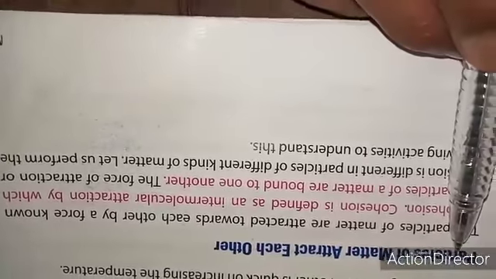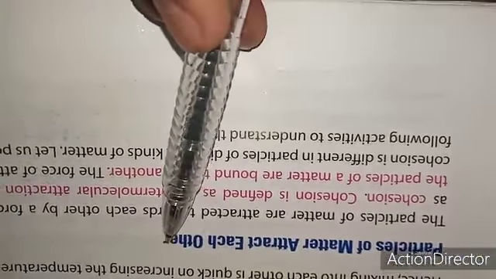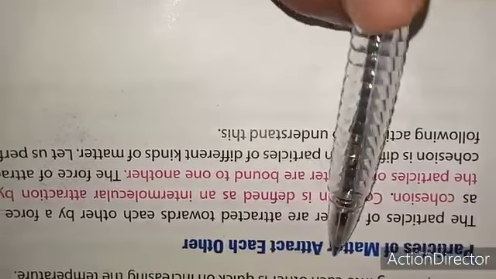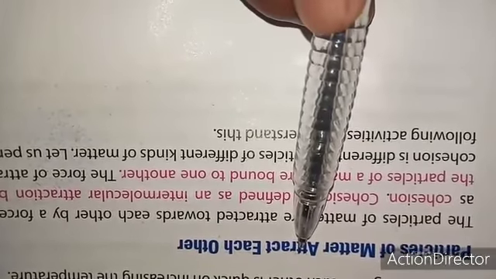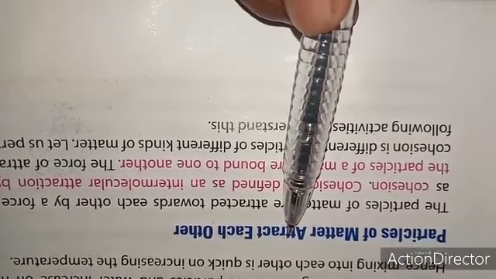The fifth characteristic of matter is that particles of matter attract each other. The particles of matter attract toward each other by a force. This force is called the intermolecular force between the particles of matter. Due to this force, the particles of matter are bonded together with each other.